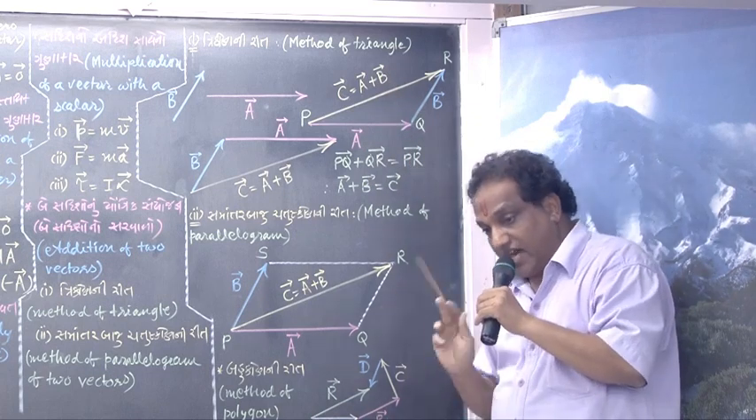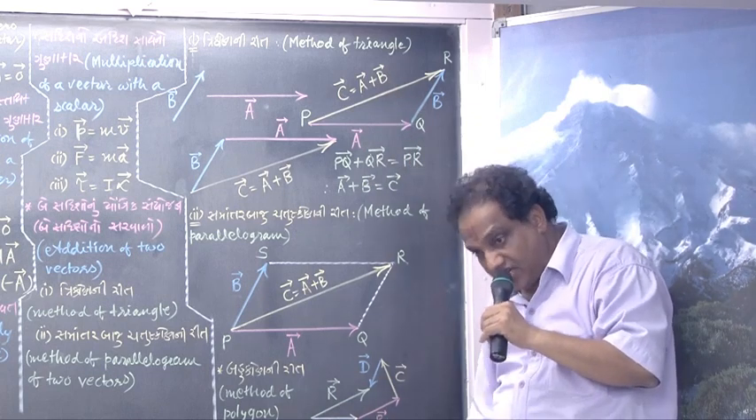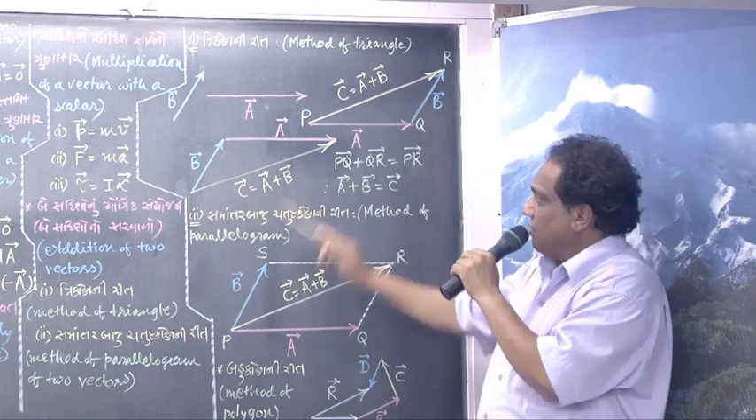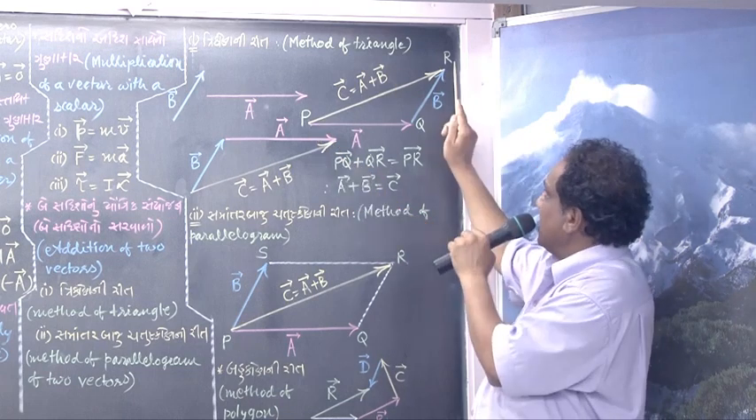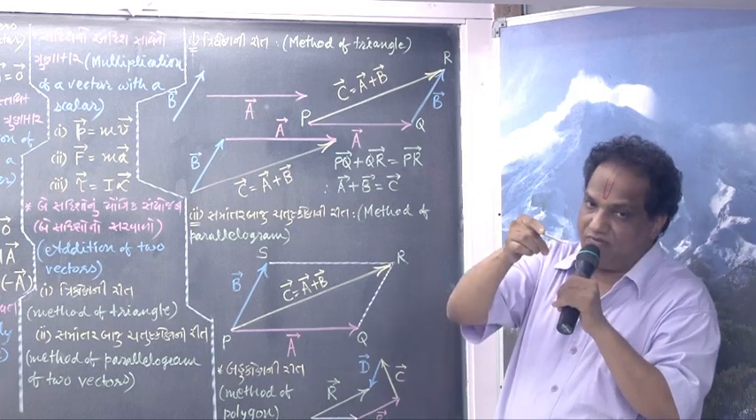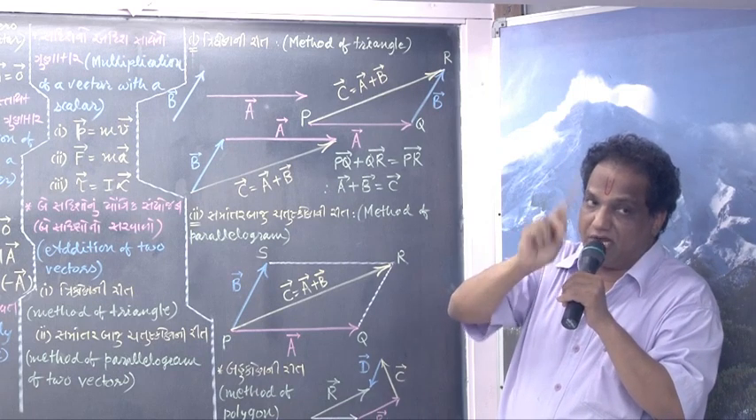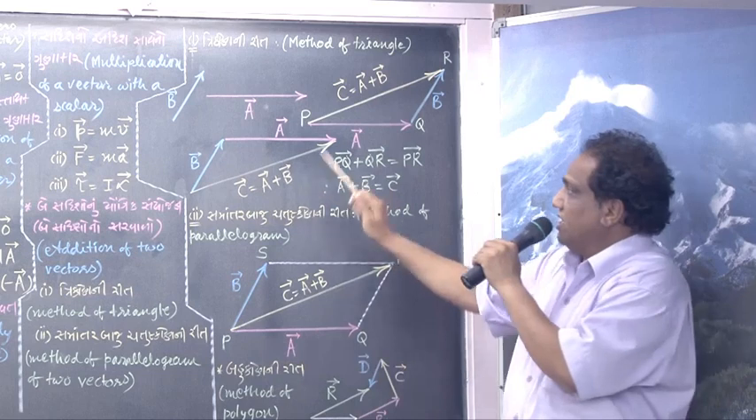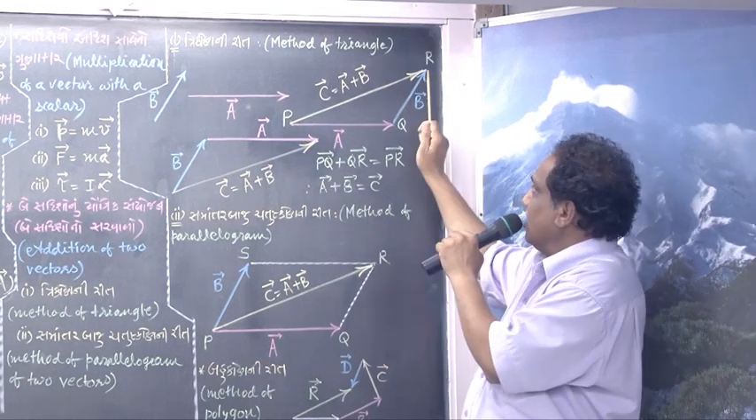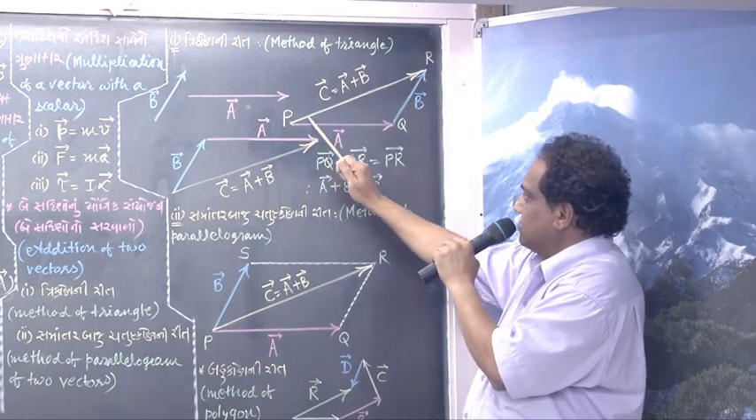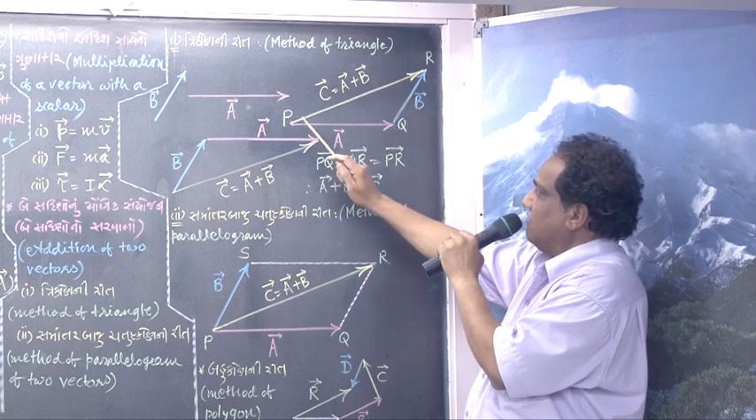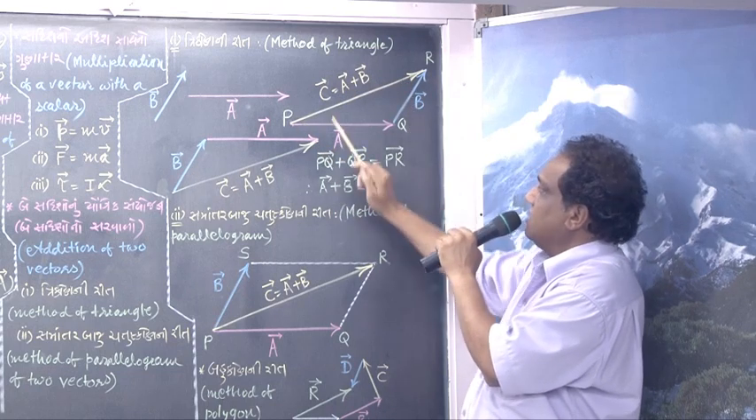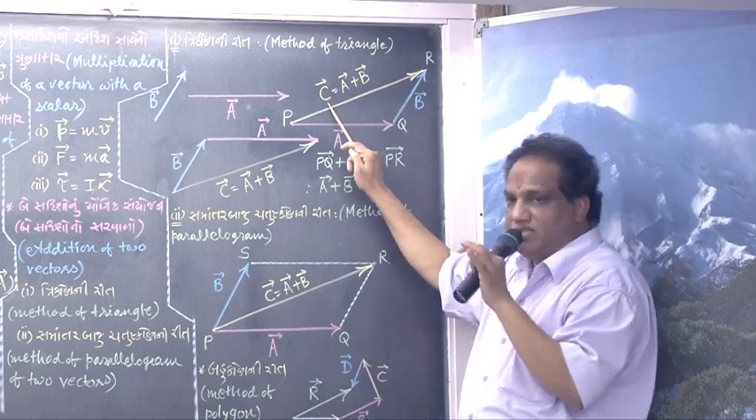But if it is giving you a vector, then it should have a fixed direction. What is that fixed direction? From the tail of the first to the head of the second vector. The tail of the first vector is here, and the head of the second vector is here. Just simply join this. You will get the resultant vector, vector PR. Let it be shown by the symbol vector C.